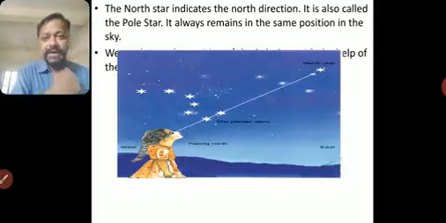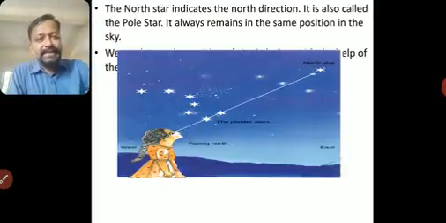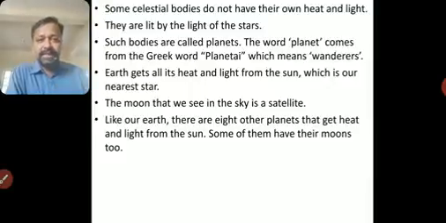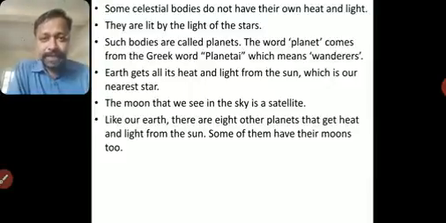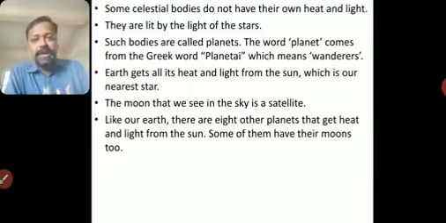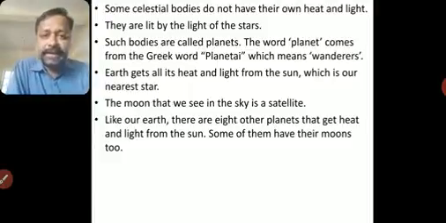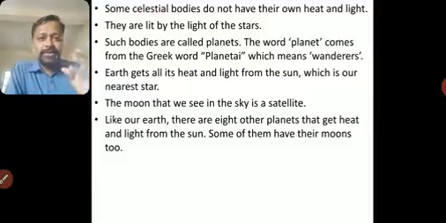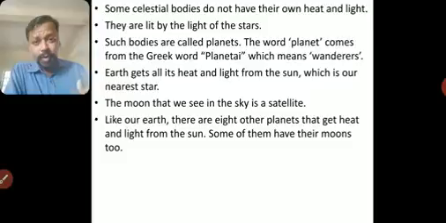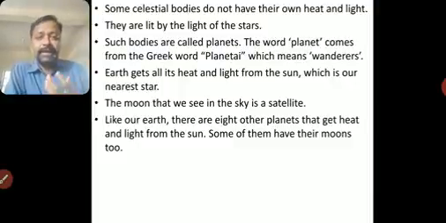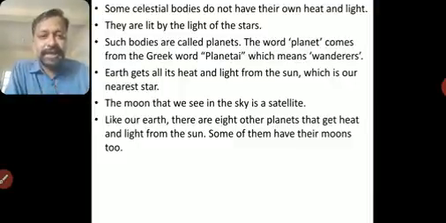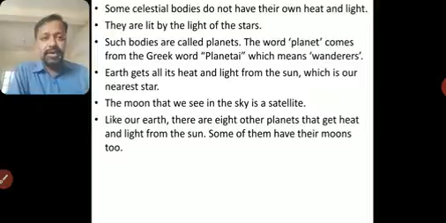Now going ahead we'll see what planets are. Some celestial bodies do not have their own heat and light. Like Earth does not have its own heat and light. Moon does not have its own heat and light. So they are not stars. The celestial bodies which do not have their own heat and light get heat and light from different stars. Earth gets light from the Sun, which is the nearest star to us. Such bodies are called planets.